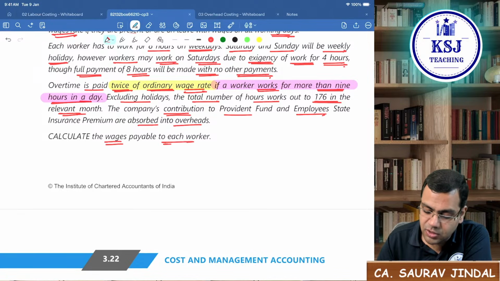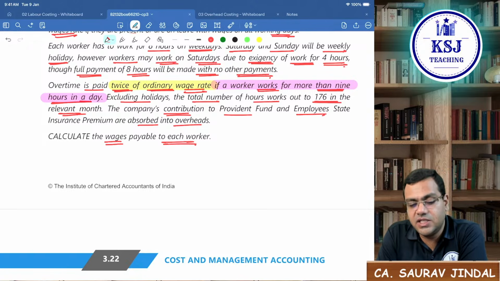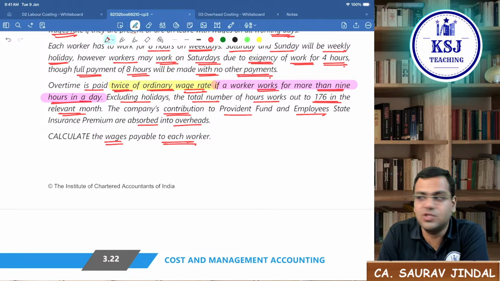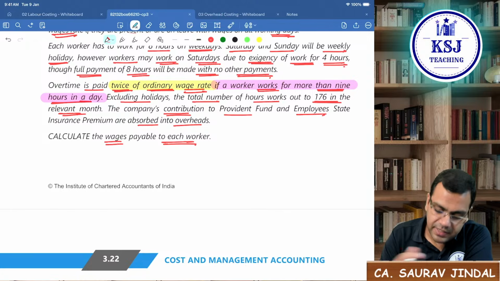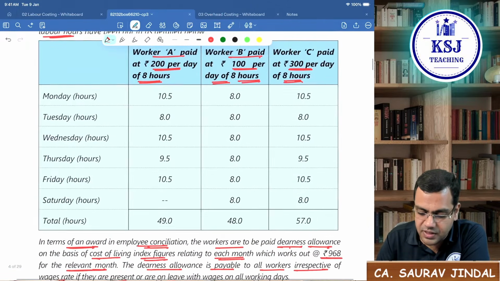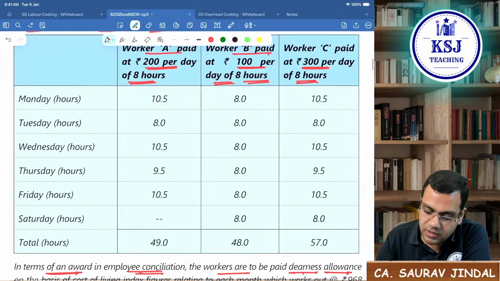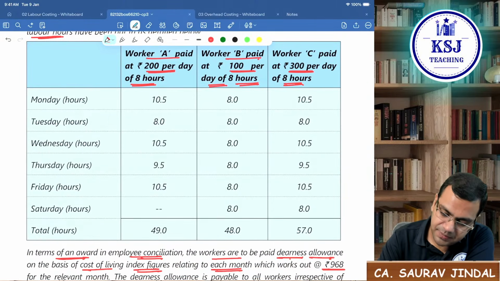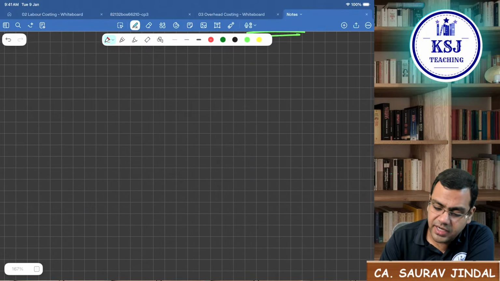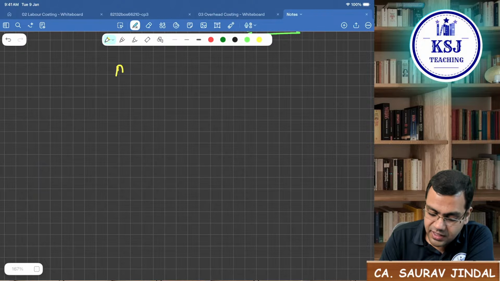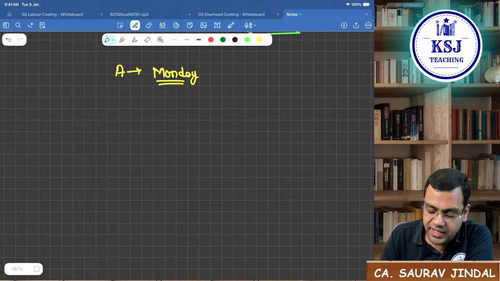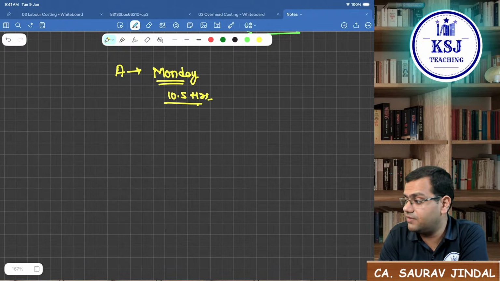Calculate the wages payable to each worker. Now, the wages will depend upon the total number of hours which each worker is spending. Let's talk about worker A now. Worker A: 10.5 hours, 8 hours, then 10.5 hours, 9.5 and 10.5 hours. Now, if I talk about Monday, according to the condition, how should it be solved? Worker A, we are talking about Monday. On Monday, he is working for 10.5 hours. How am I going to divide these hours? Listen to it very, very carefully.